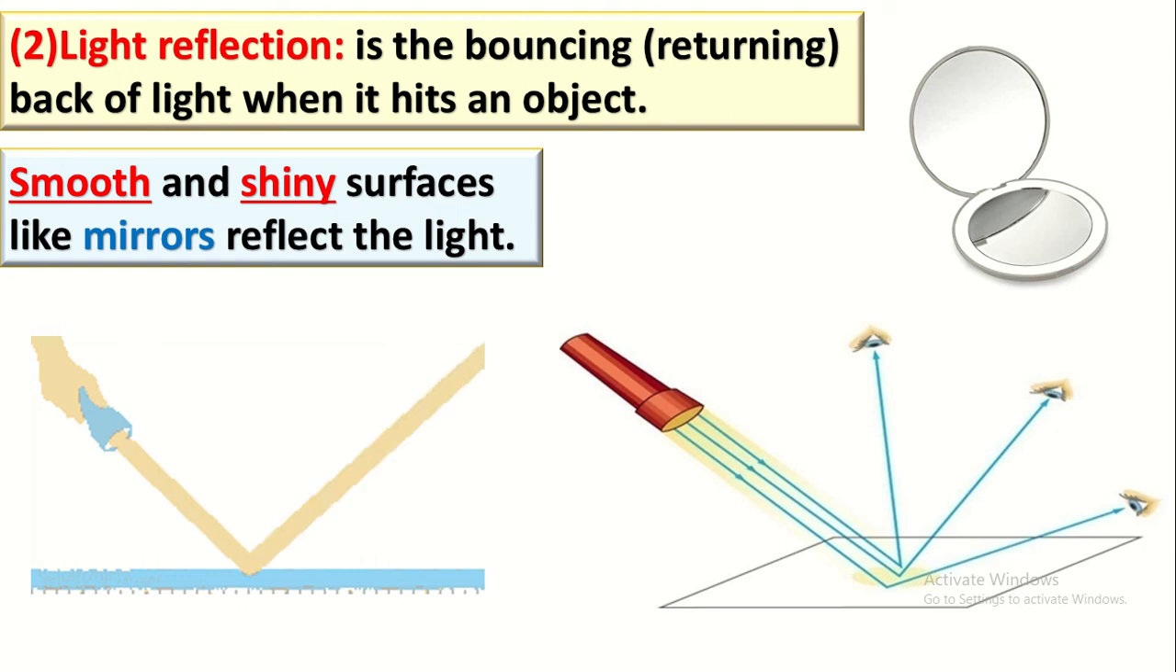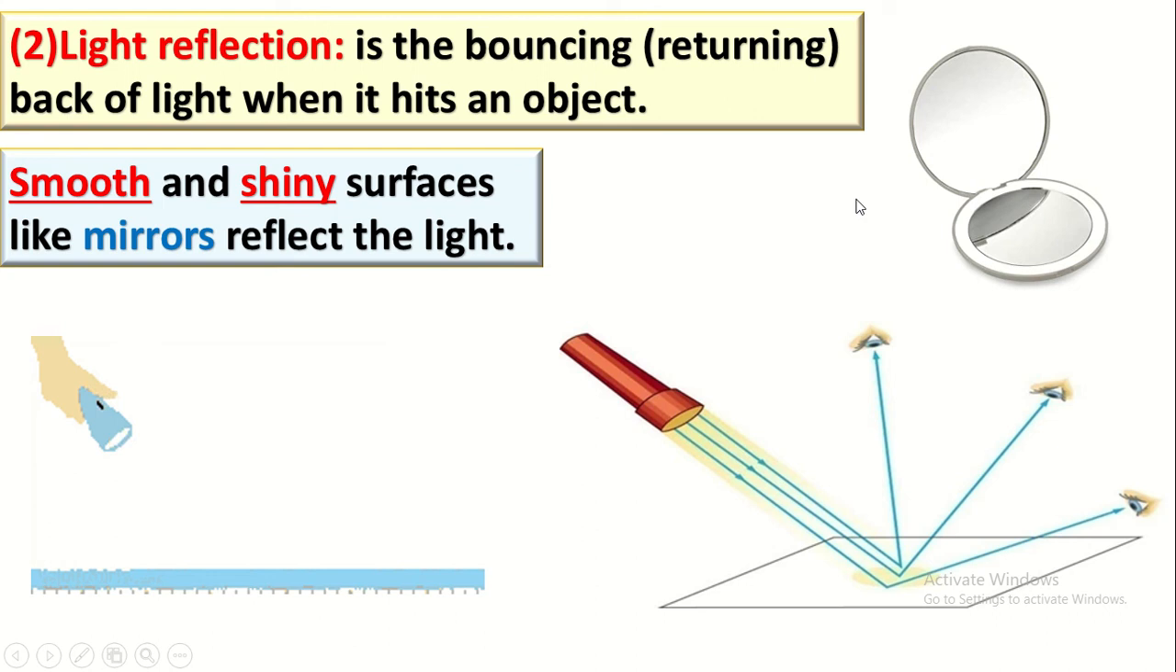What objects make a light reflection? Smooth and shiny objects. Like what? Like the mirror. Look at the mirror in the picture. Is it smooth or soft? Yes, it is smooth. Is it shiny? Yes, it is shiny. So it is smooth and shiny, so it can make light reflection.